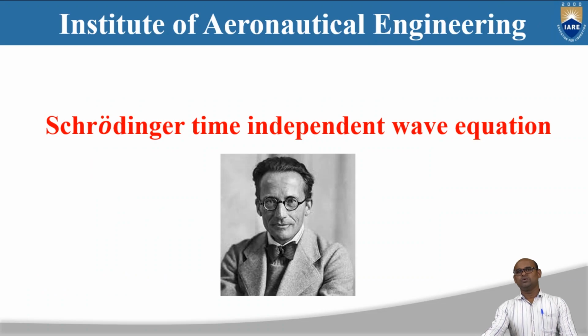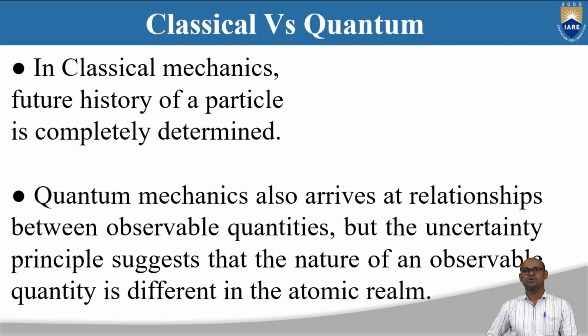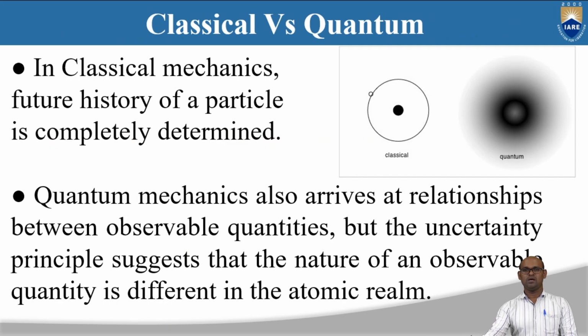Now we want to look at the equation that can be used to study the dynamics of these quantum or micro particles. That kind of equation is given by Schrodinger. Here we are going to discuss the time independent Schrodinger wave equation. We know that in classical mechanics, the future history of a particle is completely determined.